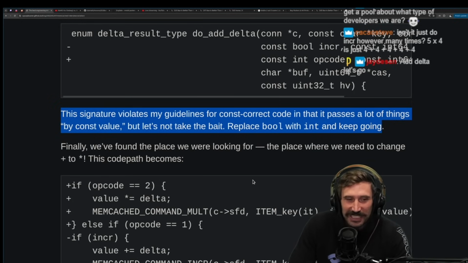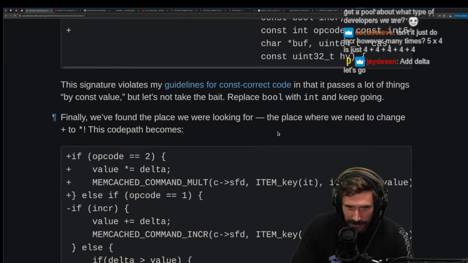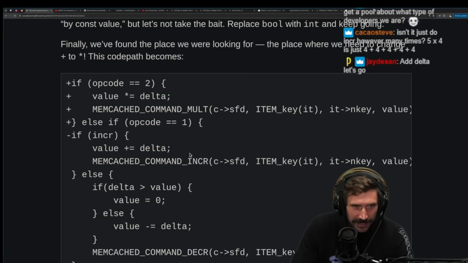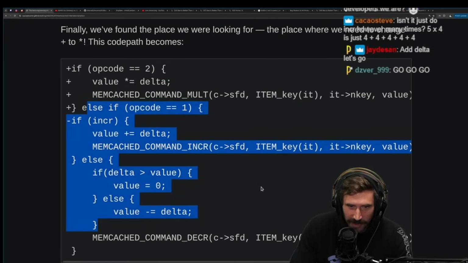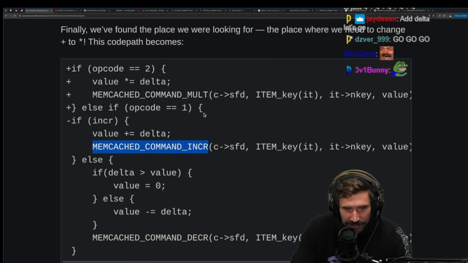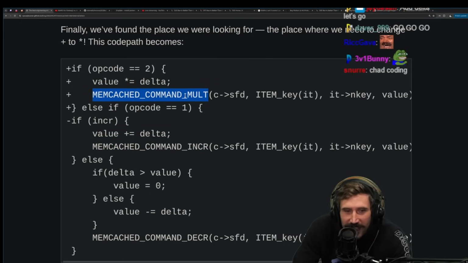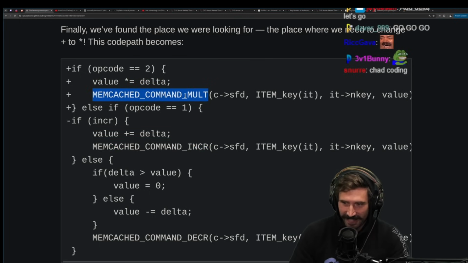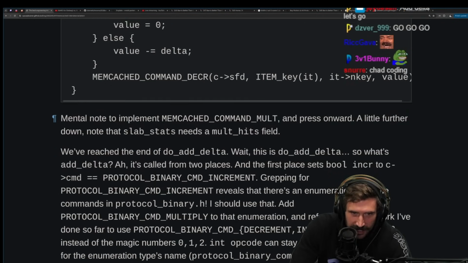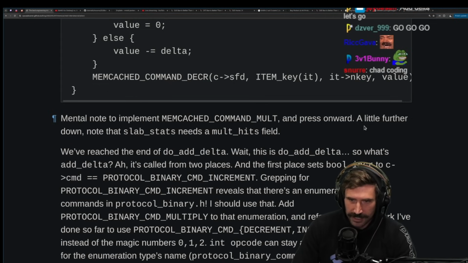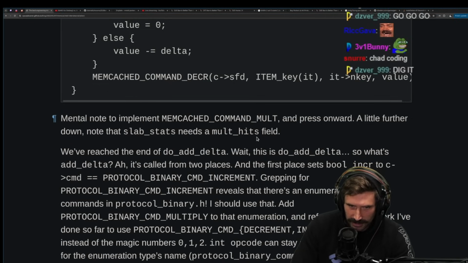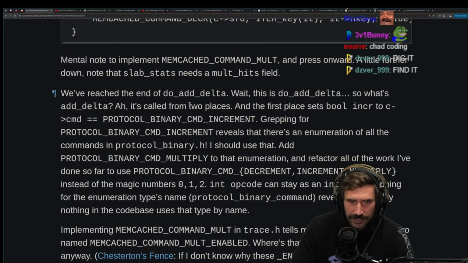Let's go. Finally, we found a place where we're looking for, the place where we need the change. There it is. There's that inc command. What the hell is this command doing? I don't even know what this command's doing. Mental note, to implement memcached mult and press onward. A little further down, note that the slab stats needs mult hits field. We've reached the end of the do add delta.